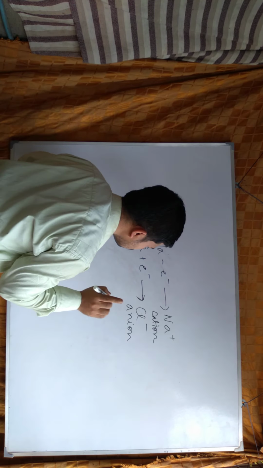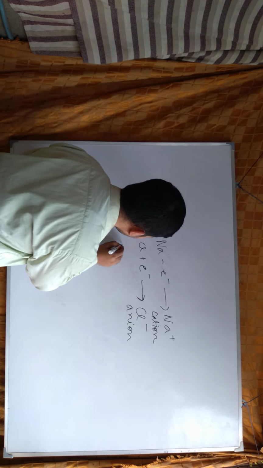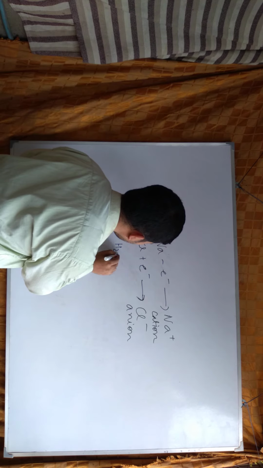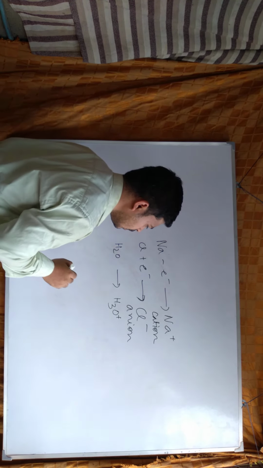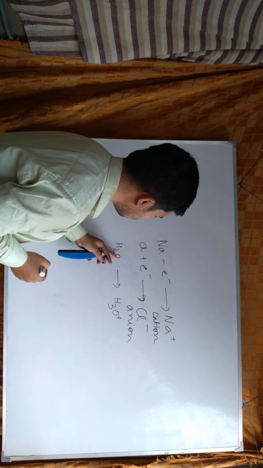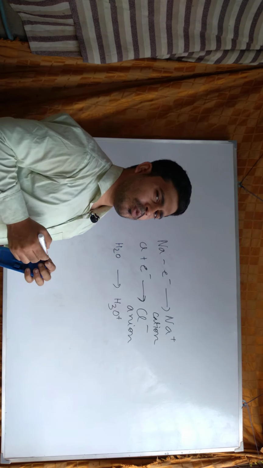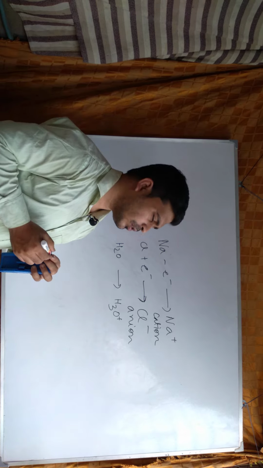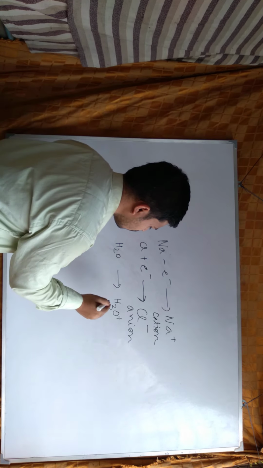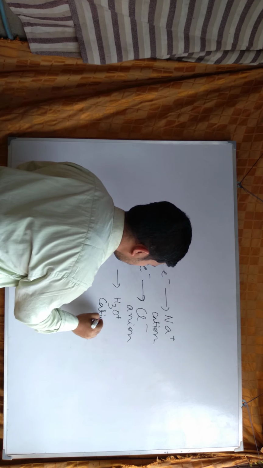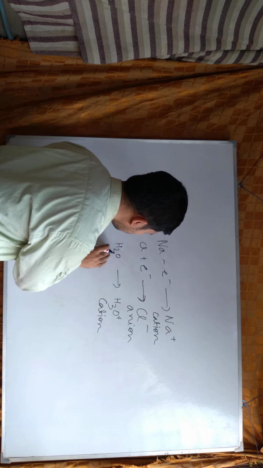The molecule may also gain or lose electrons. For example, H2O can form H3O plus by using an electron pair on the oxygen atom. Coordinate bonding takes place. So it is an example of a cation which is formed from a molecule.